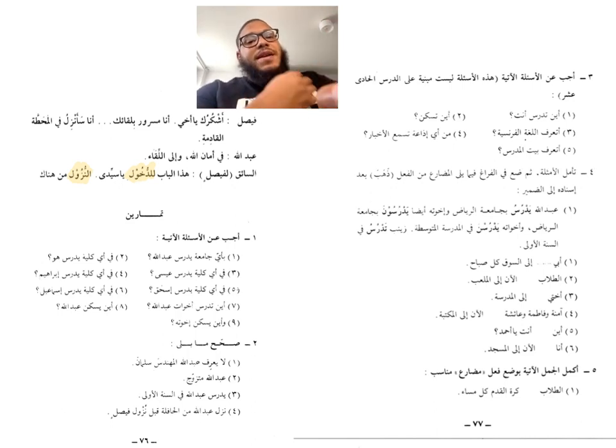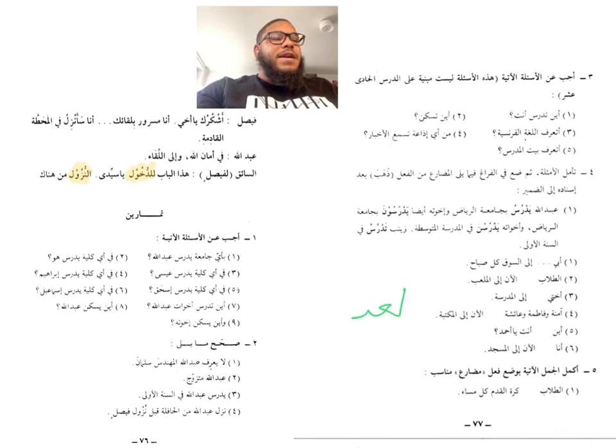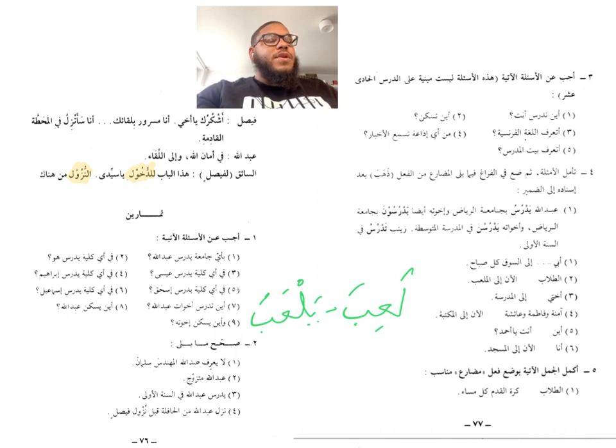So the verb to play, for example, we just do this one for you just to give you an example. The verb to play is لعب. Okay, what's the present tense? يلعب. But here it says الطلاب. Okay, so now I need to use the plural version of this. So it's going to be يلعبون.